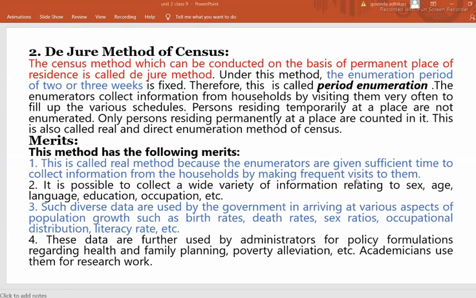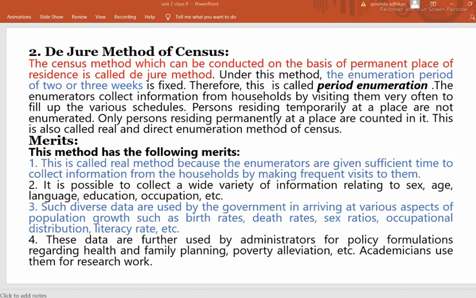So the enumerators are not in a hurry. When they are not in a hurry, they can easily collect the real information. And then they may visit; if the household is not available, they try next time also. Next time they visit, and the real information can be obtained from that household. So this is practical in that sense.